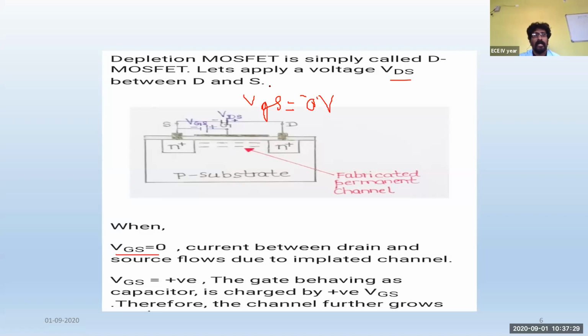Power is directly proportional to the product of voltage and current. So once the current is increased, definitely the power also increases. If more charge carriers are passing through the channel, more current will be produced, and ultimately more power dissipation will take place.